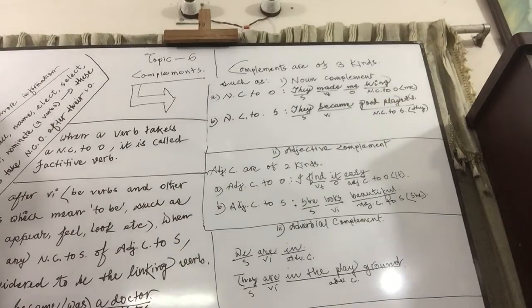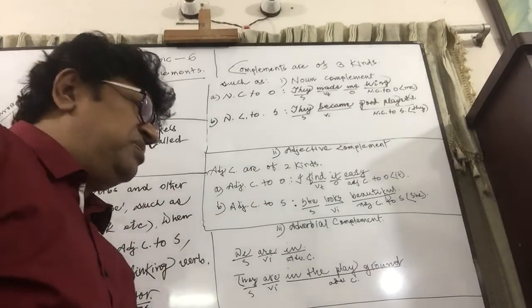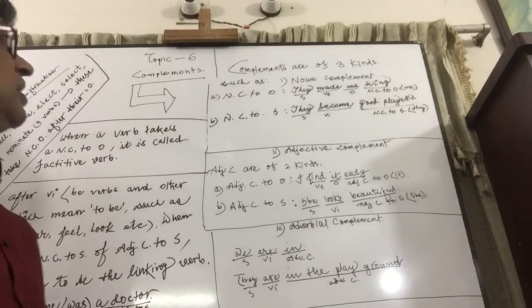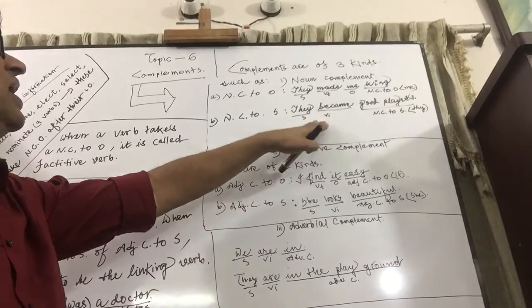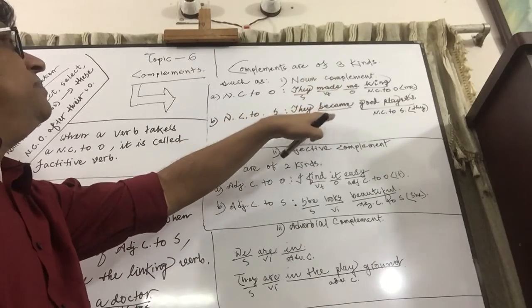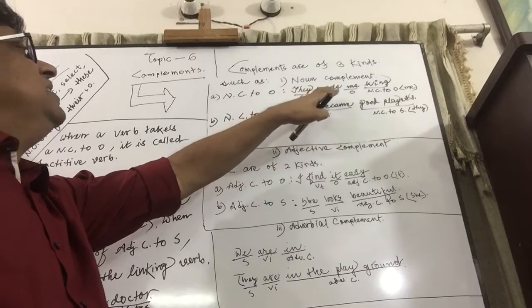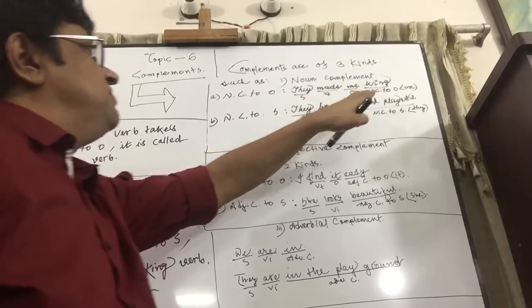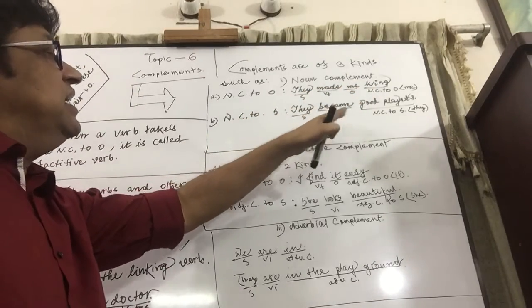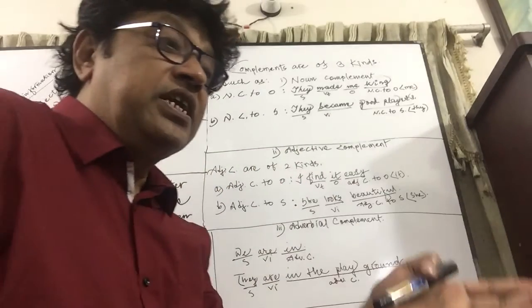Here, became is the verb. Verbs are of two kinds, VT and VI. If there is a VT, after the VT there must be an object. If there is a VI, then the VI need not take any object after it.